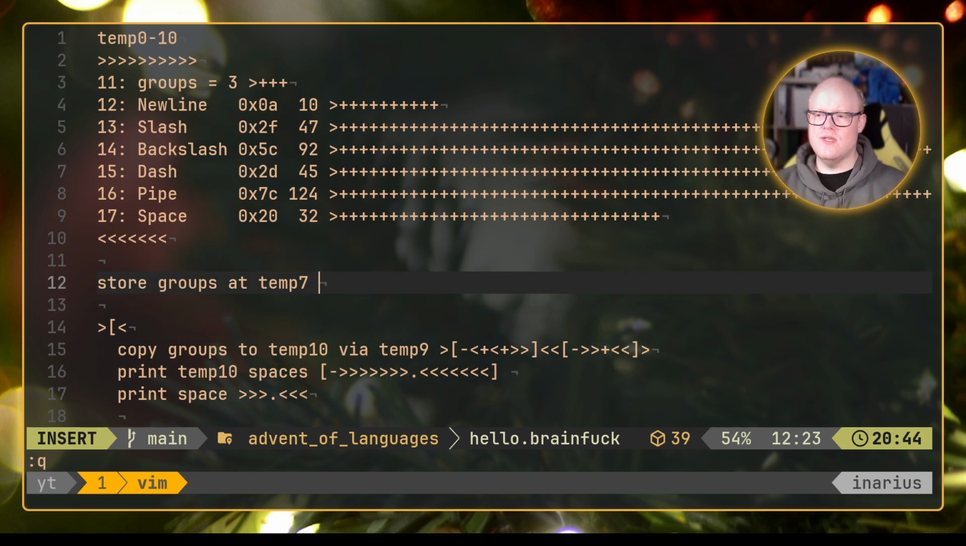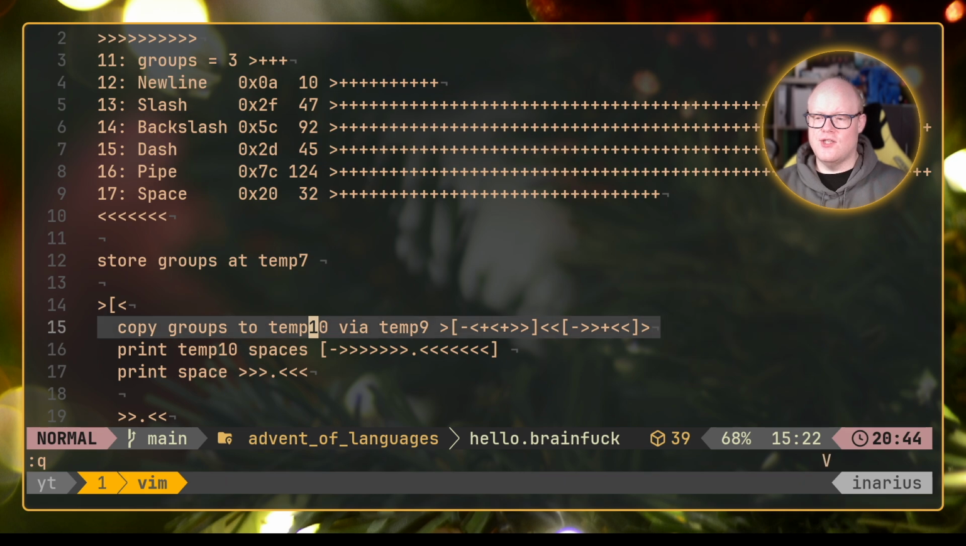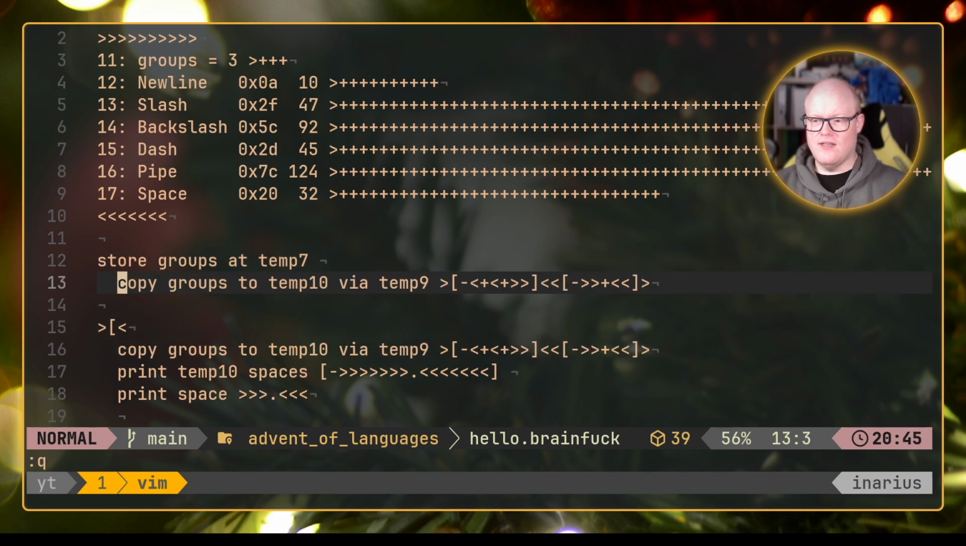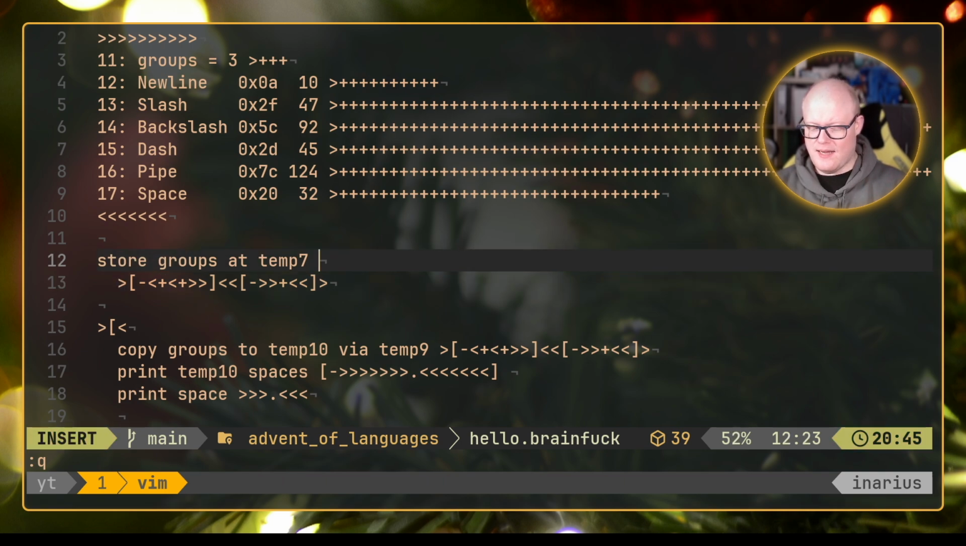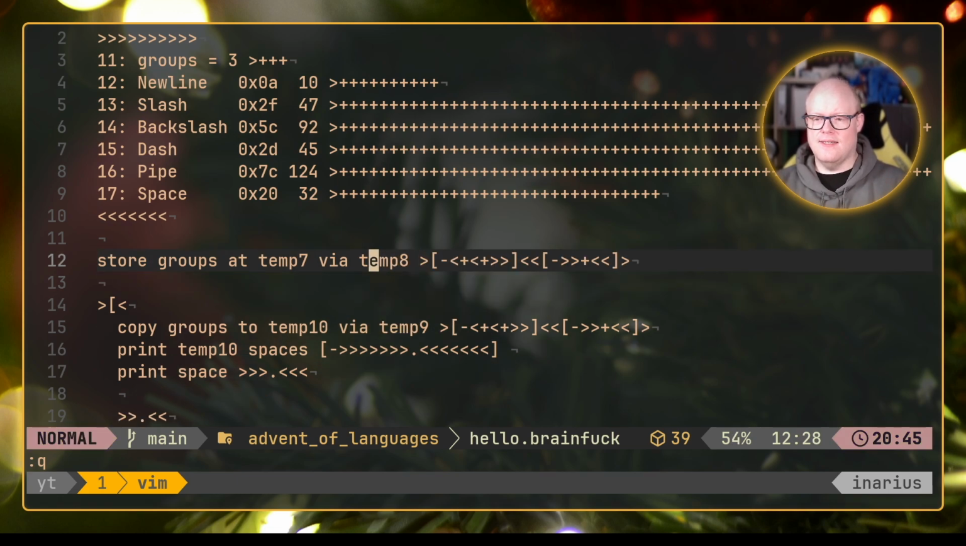So what I need to do is more or less the same as I did here. So I can copy this and paste it here to make things a little easier for us. We store the groups at temp 7 via temp 8. So we are simply using temp 8 as a temporary variable here. So we need to go to our groups. We go one up to our groups memory address, which is 11. Then we need to go down to memory address 8. So we are currently at 11, now we are at 10, at 9, at 8. Then we go one further down to 7.